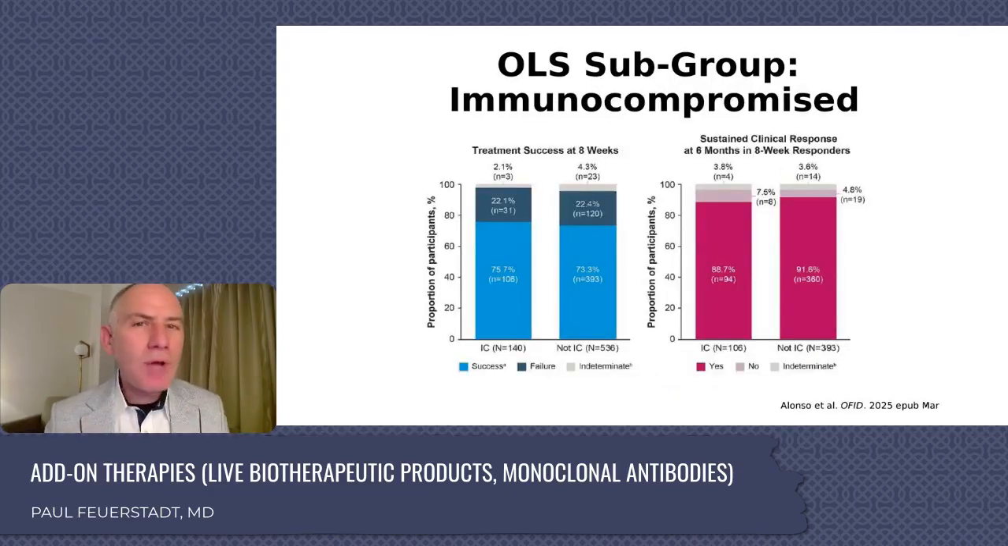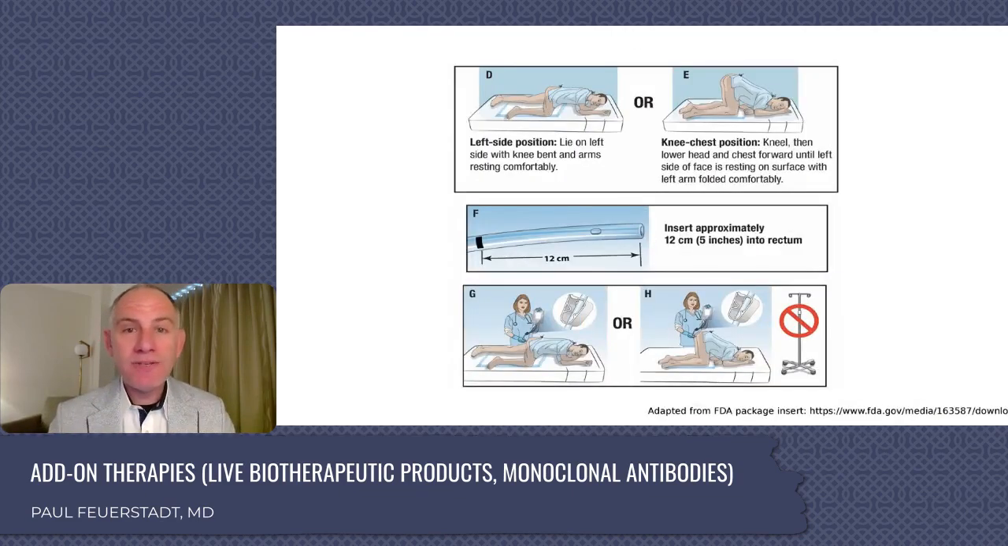What about that immune compromised population, that population that the guidelines from February of 2024 said insufficient evidence? Here is your sufficient evidence. We had 140 patients with mild to moderate disease within the open label study. Overall efficacy at 8 weeks was 75.7%, and of those, 88.7% remained responsive. No concerning safety signals seen.